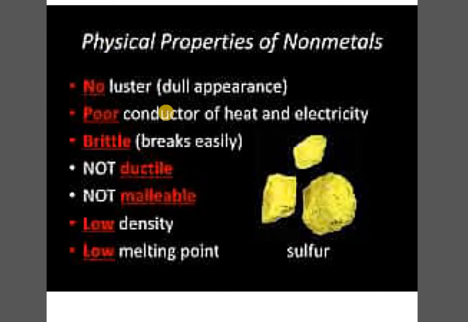So now if I compare the physical properties of metals with non-metals, we find that there is no luster. That means there is a dull appearance in the non-metals except a few, and the exception is graphite in this case. Graphite has a luster, whereas all the other non-metals have no luster.